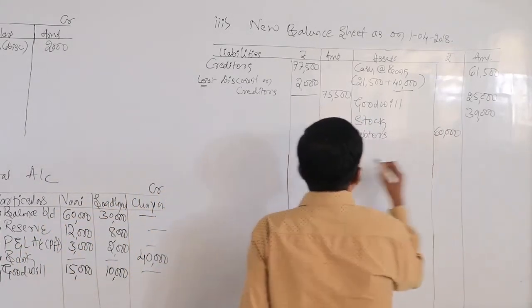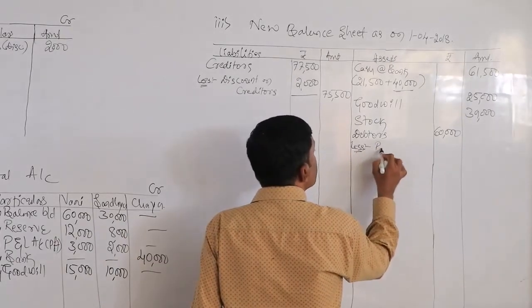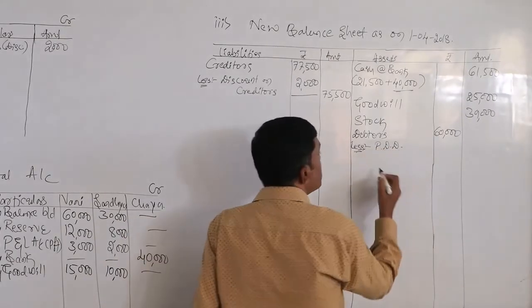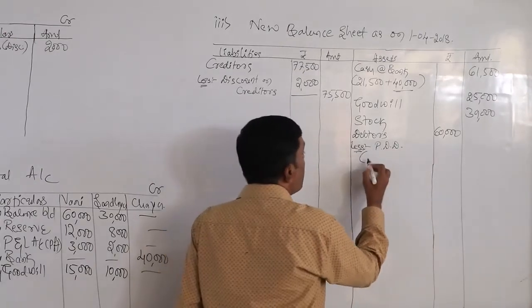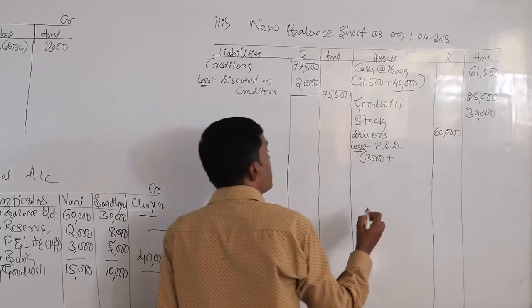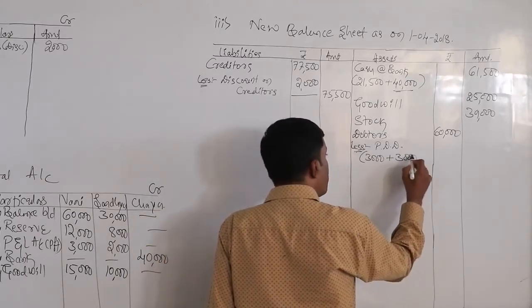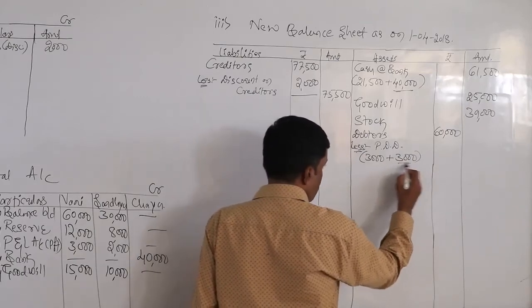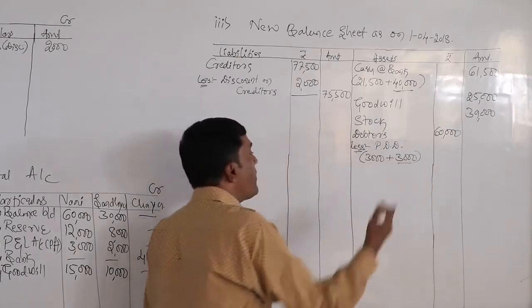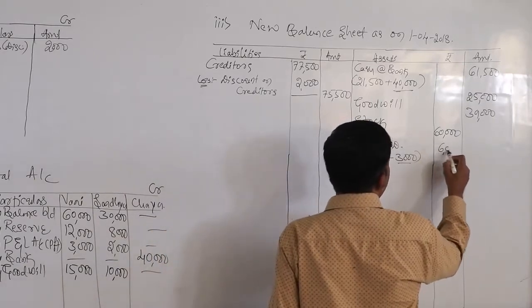60,000 less PDD, which means the provision for doubtful debts. The old PDD was rupees 3,000. Newly, they have said in the information that we need to charge a further provision for doubtful debts of rupees 3,000. It is increased by rupees 3,000, so the total provision for doubtful debts is 6,000.